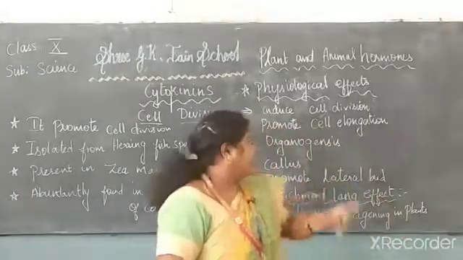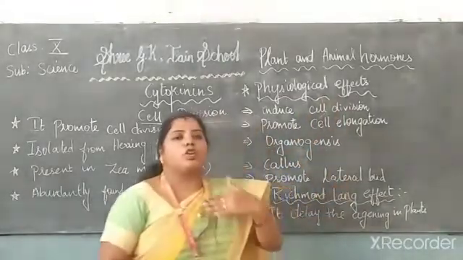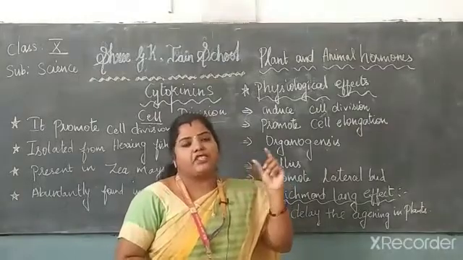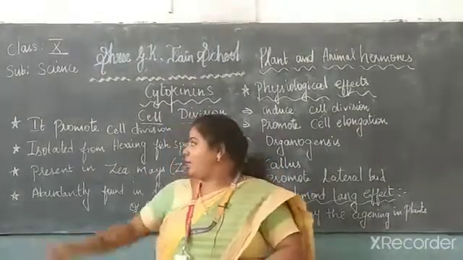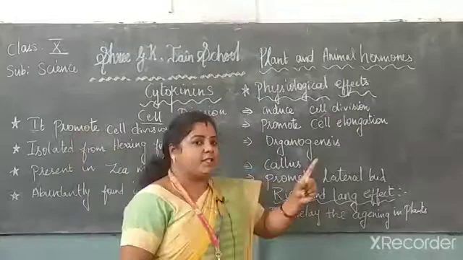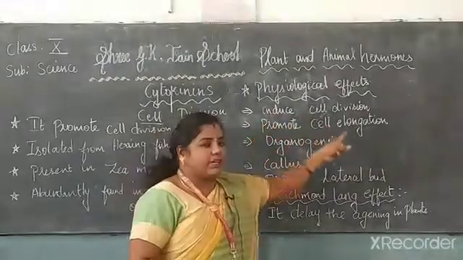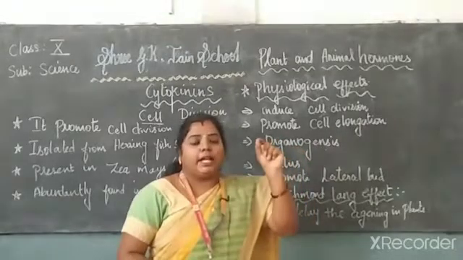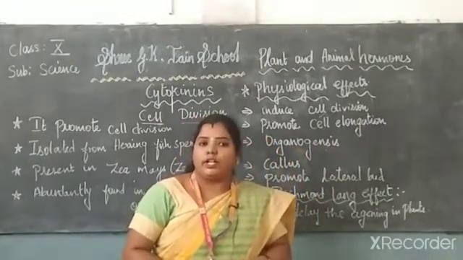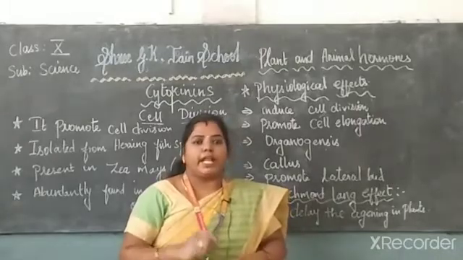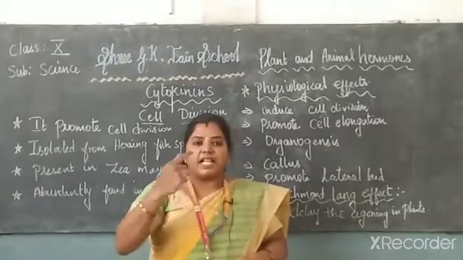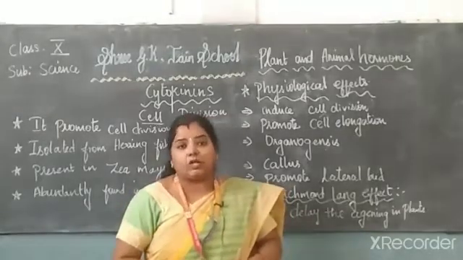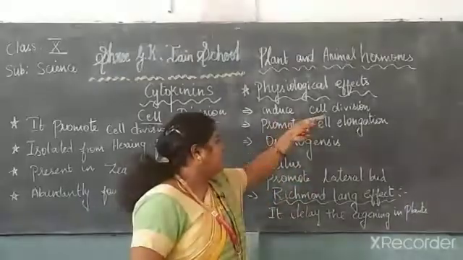And next we discuss the physiological effect. What are all the activities given to the plants? Those are the physiological effects. We already know the first point, to promote the cell division. It induces the cell division. When this cytokinin hormone is present in the plant, it induces the cell division. We already know that cell divisions take part in that, isn't it? After the cell divisions only, new organs are formed, and it will also increase the yield. So that is why it induces the cell division.